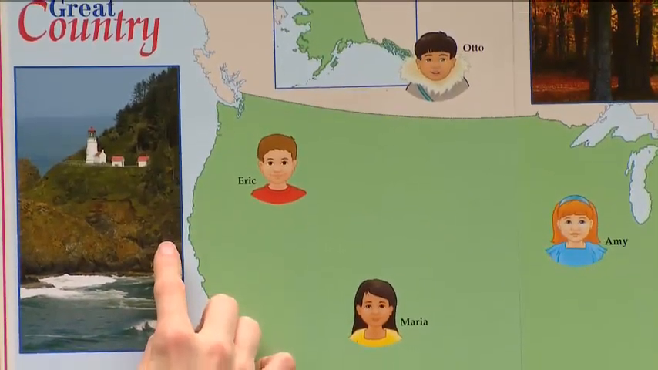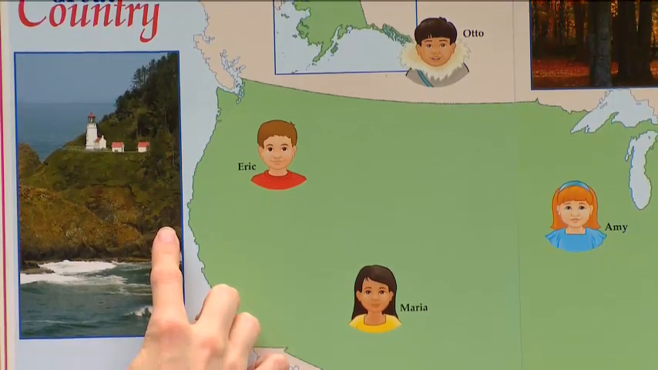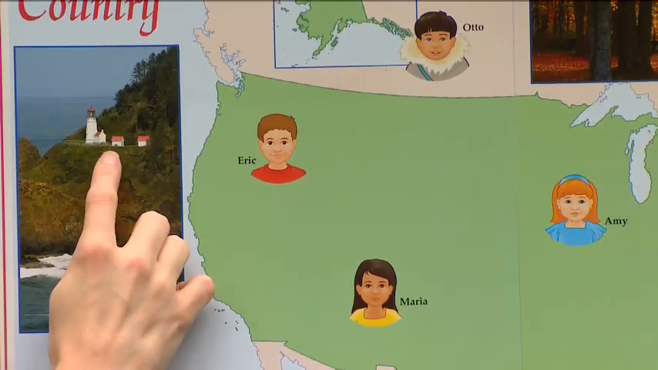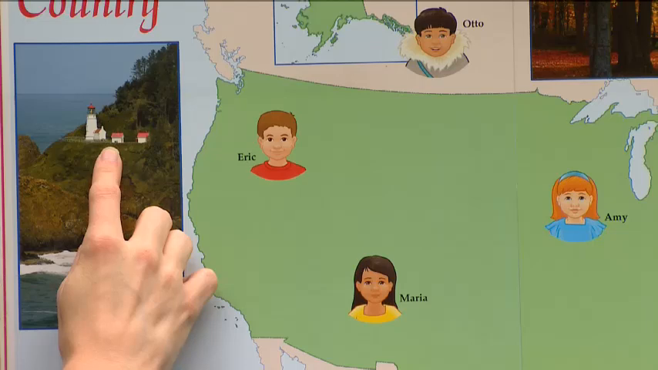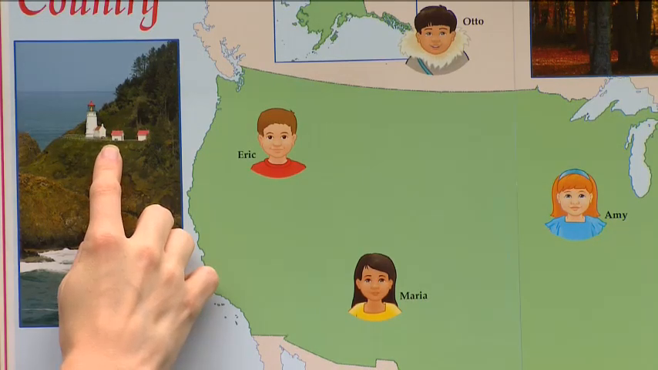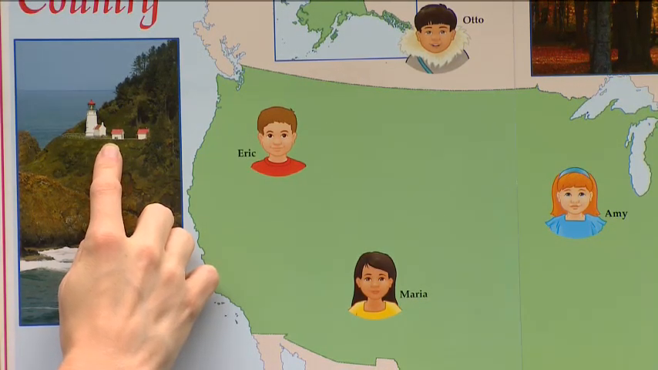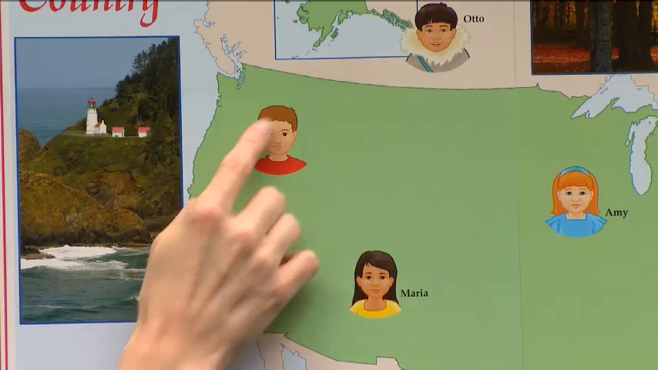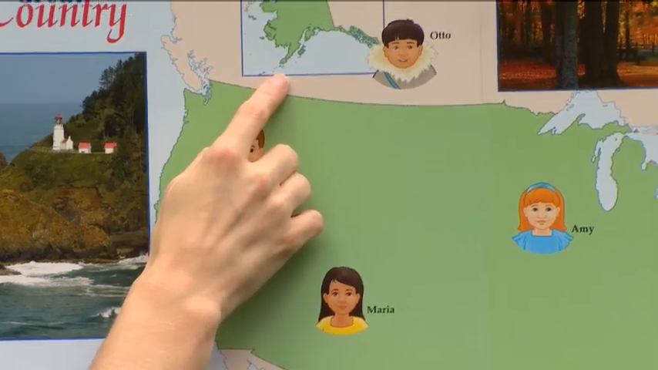Eric lives in a place where the beaches have a lot of rocks. So at the top of those rocks, they will put lighthouses. And those lighthouses help the ships stay safe so they don't run into those rocks at night. Now, notice over here is Otto.